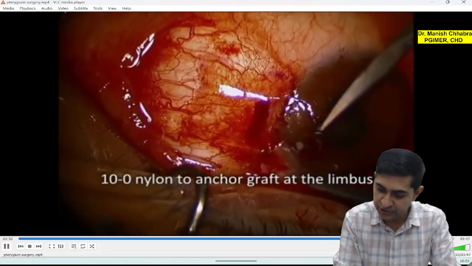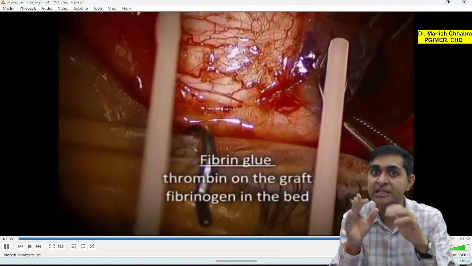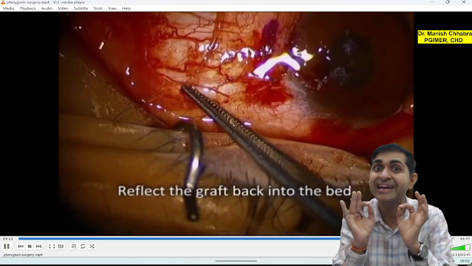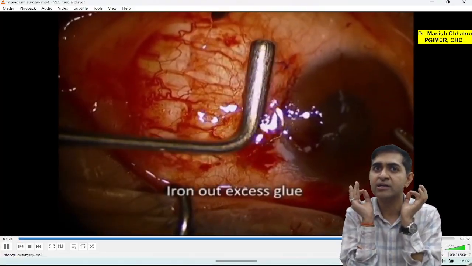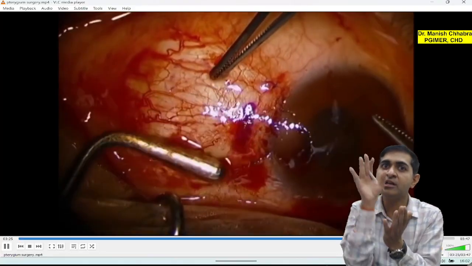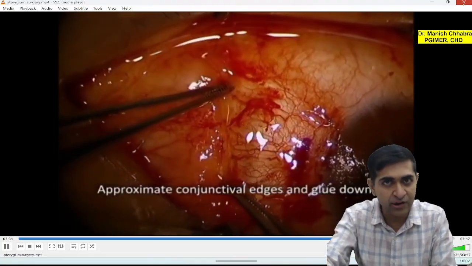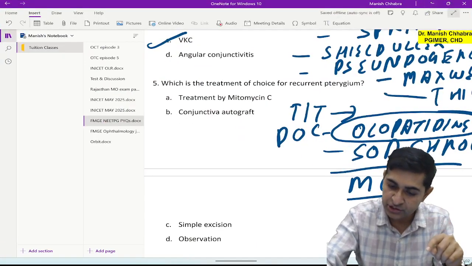So here you can appreciate that the graft is put and some glue is put. Glue means, of course, not Fevikwik for 5 rupees to put in. There is a fibrin grade, medical grade glue which is used for pasting the graft on the bare sclera. Okay, so surgery is completed. I hope it is understandable, and this is your best surgery of choice.